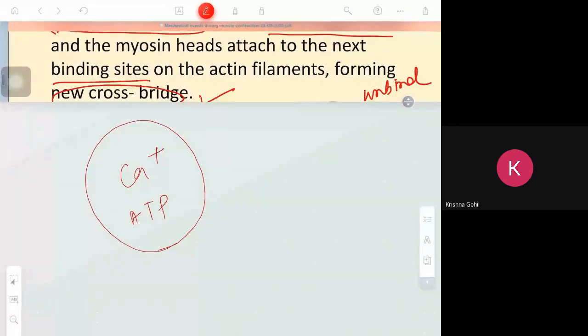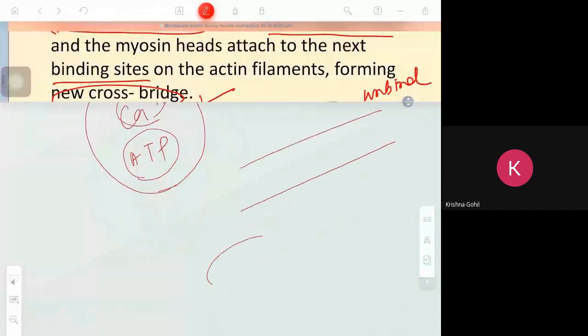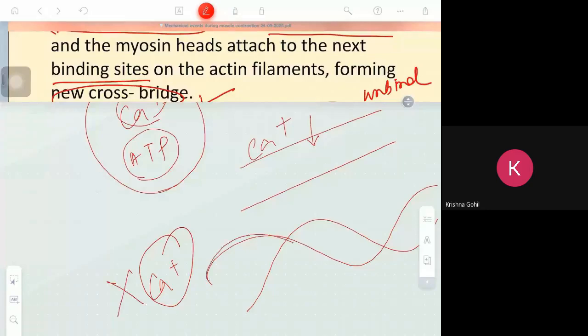Continue. Suppose, imagine ATP is present, but there is no stored calcium in the sarcoplasmic reticulum. The sarcoplasmic reticulum is not releasing calcium. If calcium is not released, then what will happen? Uncoiled actin will be coiled. If calcium is present, then it will be uncoiled. If calcium is absent, then again the actin will go to this position.